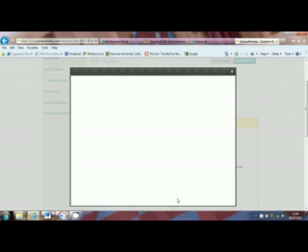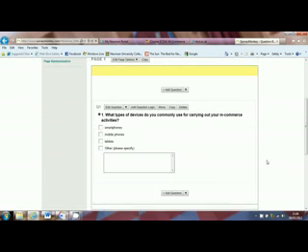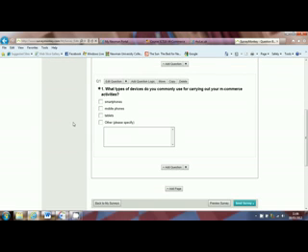So you can see that the question should have appeared, and yes it has. So here is your question, outlined just as you've created it. The question at the top, the answers available underneath, and the comment box as well for other answers.